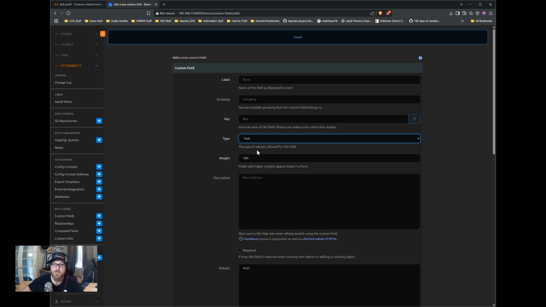Right, so we could do text, integer, Boolean, true, false, which is kind of nice. And we can do selection or multi-selection. So you could set something up that maybe there's multiple things that an interface should be tracked under. And so what we could do is create this multi-selection thing where you have a drop down and you can select more than one selection from the drop down. You can do JSON and you can do Markdown. So there's a lot of cool stuff in here that you could use any way you want. But what we'll do is we'll basically use integer and maybe selection for our needs.